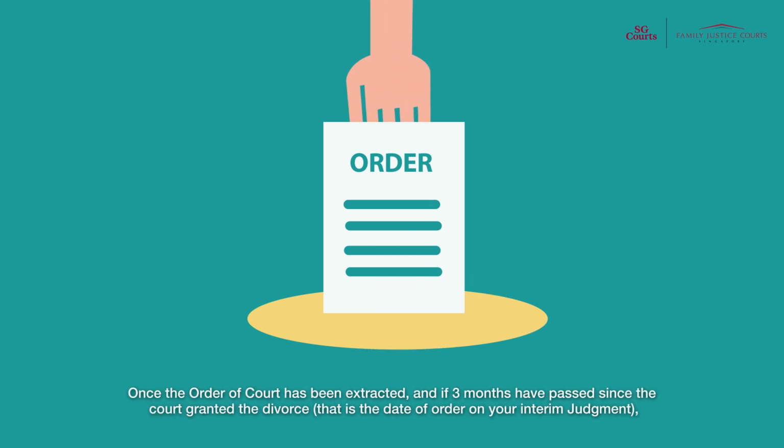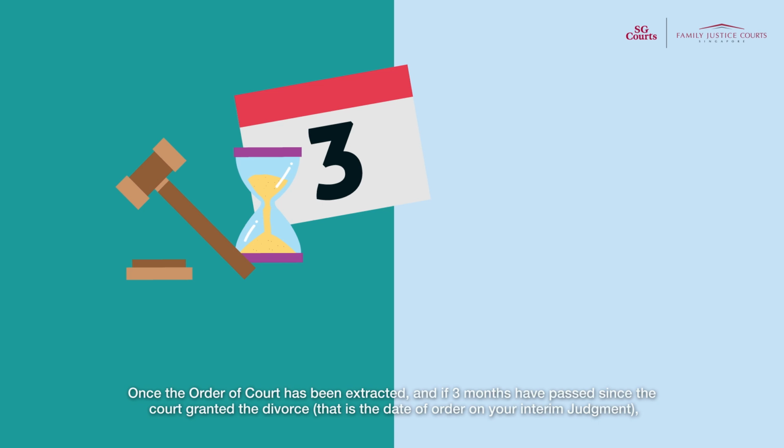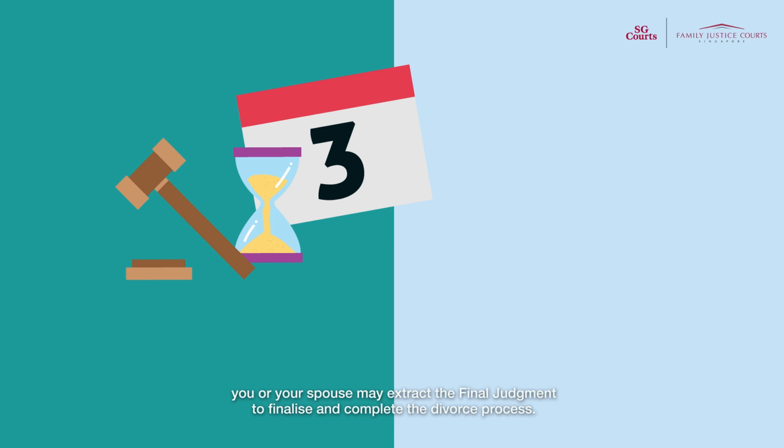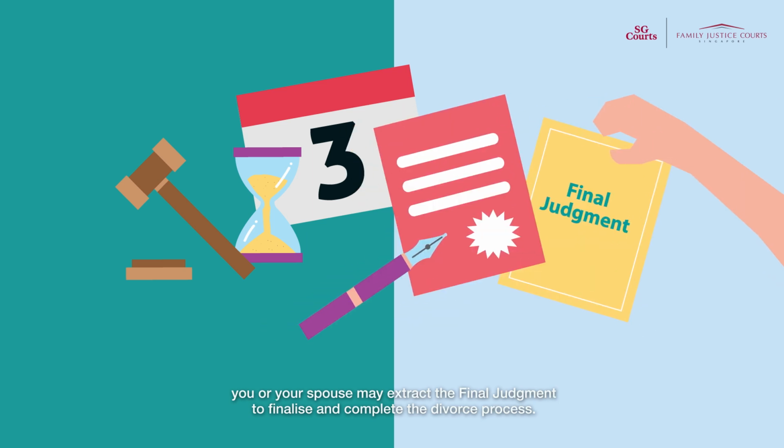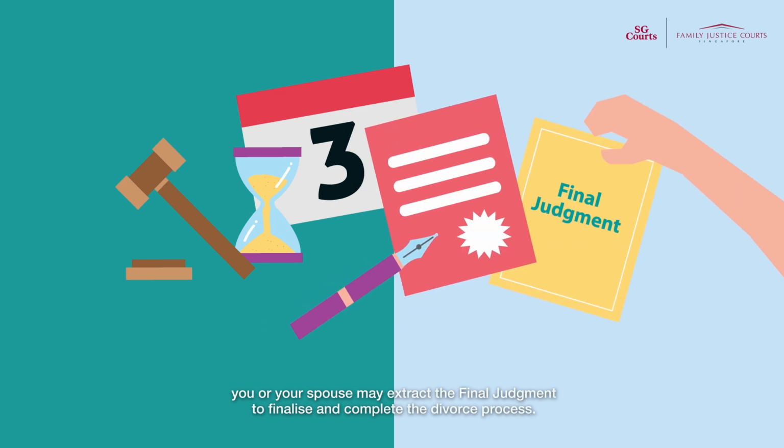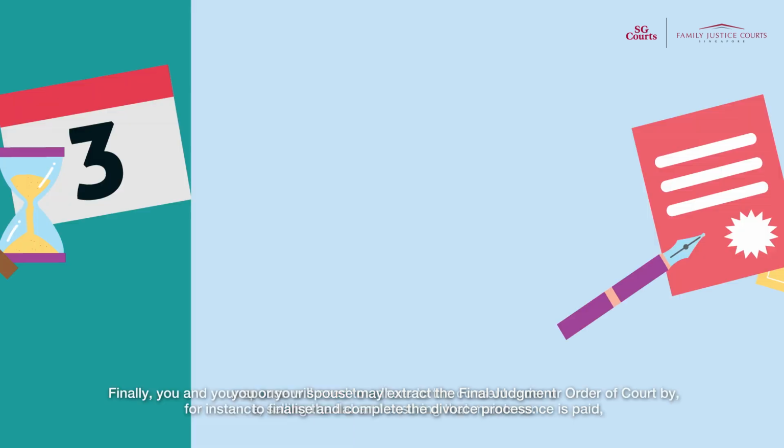Once the order of court has been extracted, and if 3 months have passed since the court granted the divorce, that is the date of the order on your interim judgment, you or your spouse may extract the final judgment to finalize and complete the divorce process.